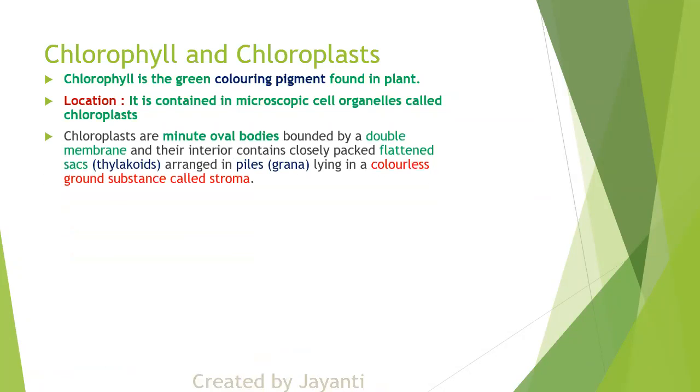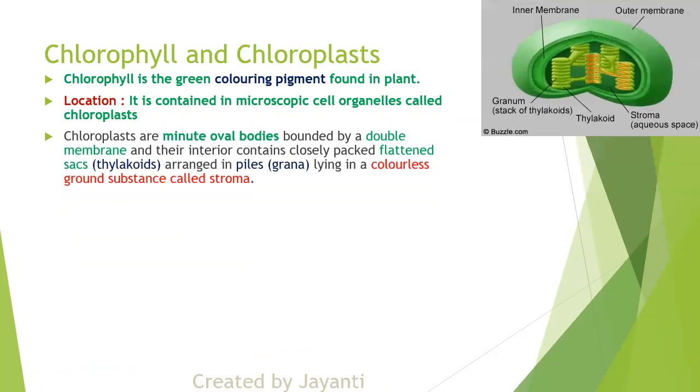Let's understand chloroplast. So this is the chloroplast. Chloroplasts are minute oval bodies, bounded by a double membrane. You can observe that there are two membranes, an outer membrane and an inner membrane. In their interior, there are some flattened sacs, packed as a stack. If you take one flat sac, that is called a thylakoid, and a stack of thylakoids is called a granum.